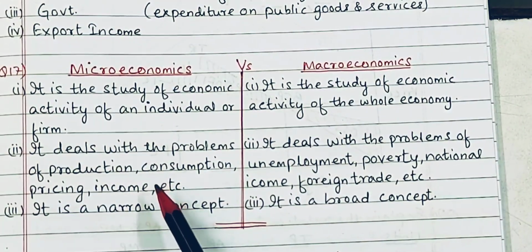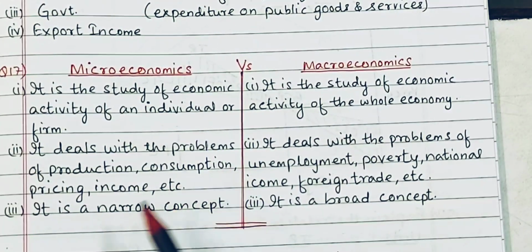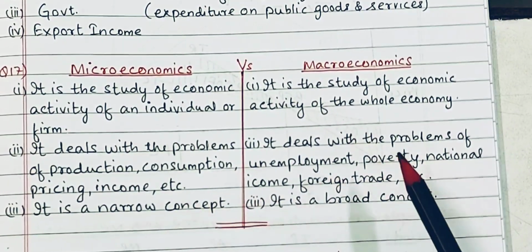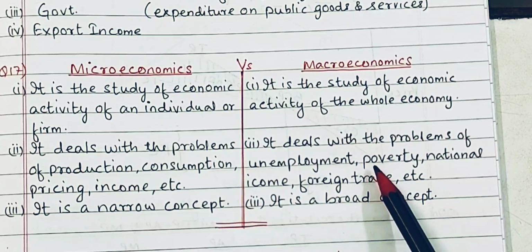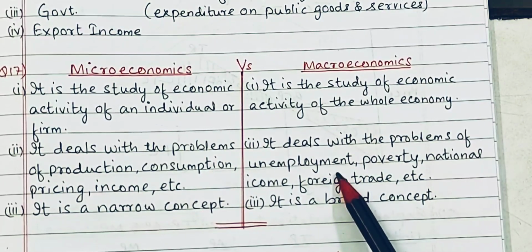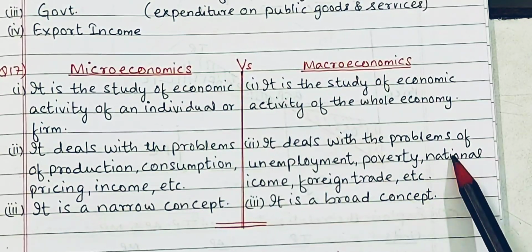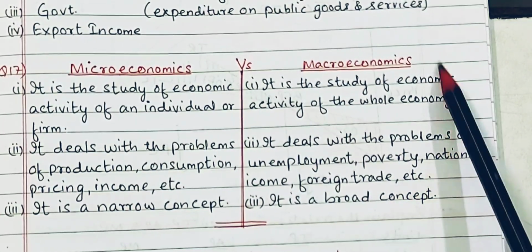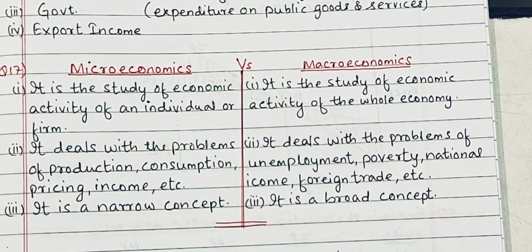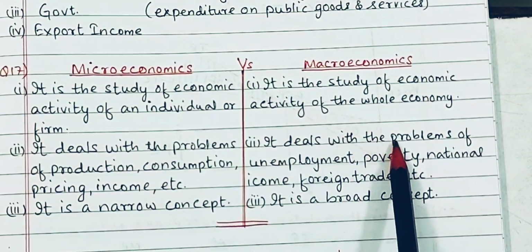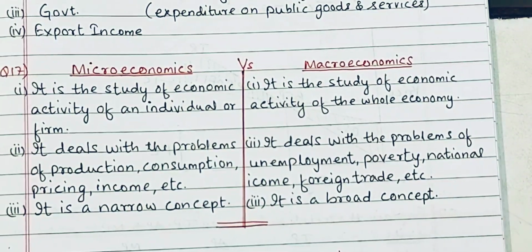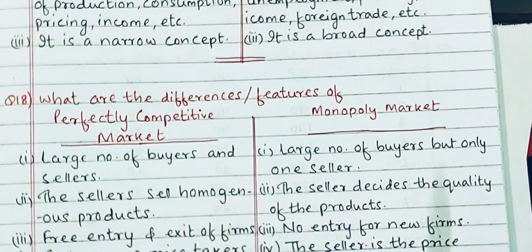Okay, microeconomics deals with problems of production, consumption, pricing, income, etc. Whereas macroeconomics deals with bigger problems like unemployment problem, poverty problem, national income, foreign exchange, foreign trade. So like that. ये बहुत बड़ा concept है. And microeconomics is a part of macroeconomics. That's why it is a narrow concept, it is a broad concept. Right. Let's move on to the next question.